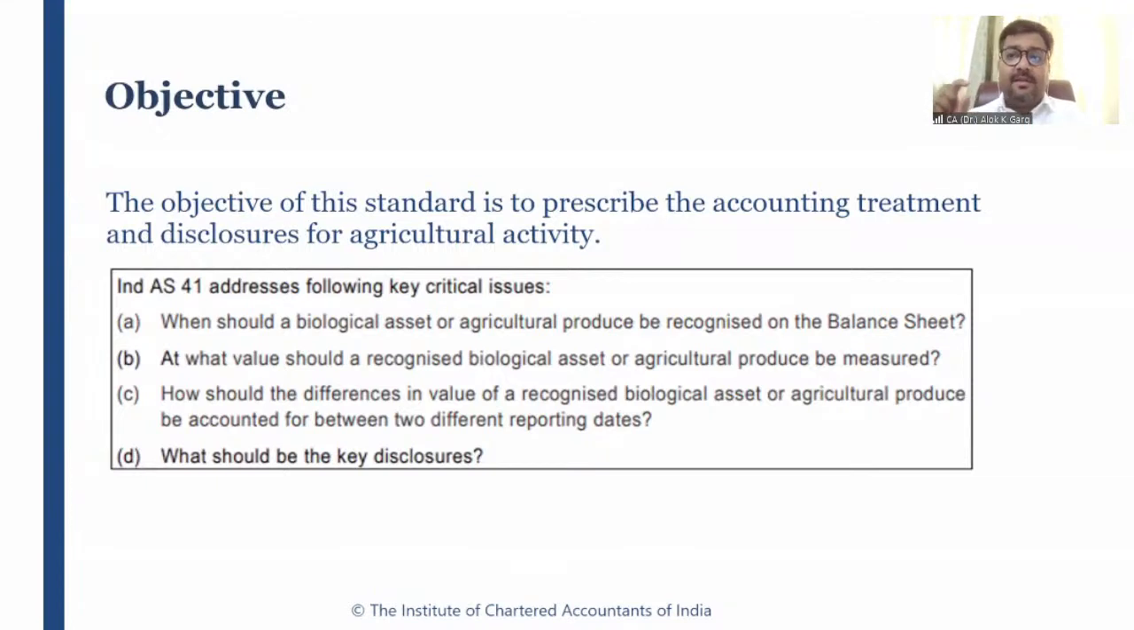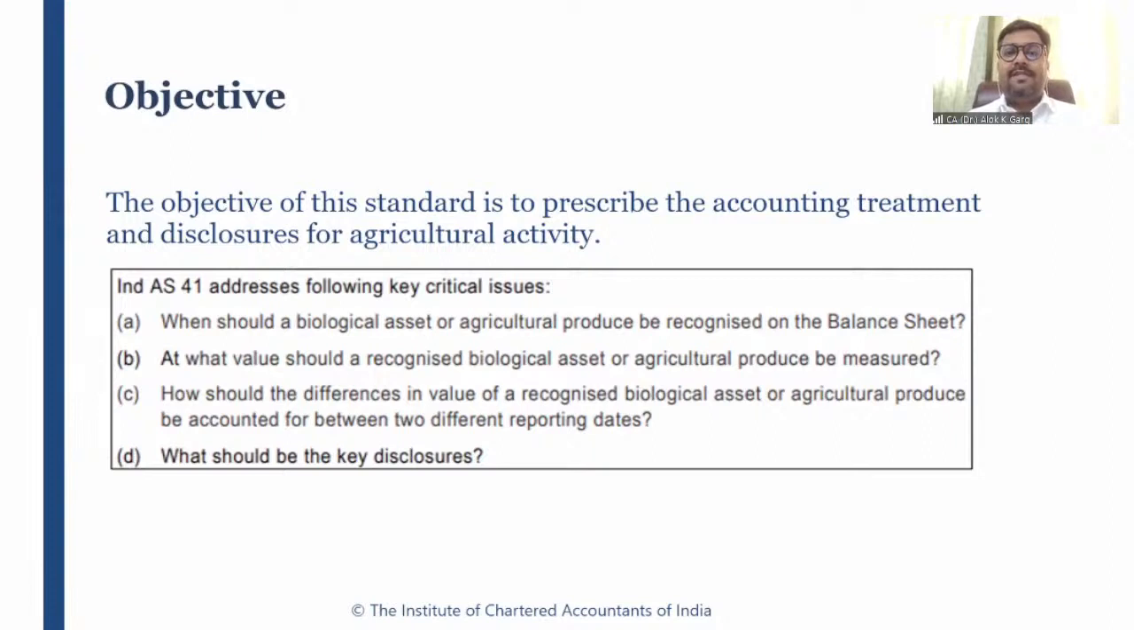If it is an agriculture based standard, of course, it will be talking about agricultural activity. It will be talking about how to recognize agriculture related assets. Okay. It must be talking about how this agriculture related assets needs to be measured. It must be talking about the government grant. Okay. It must be talking about the gains and losses, what we have covered in the agenda. Okay. So let's discuss the objective.